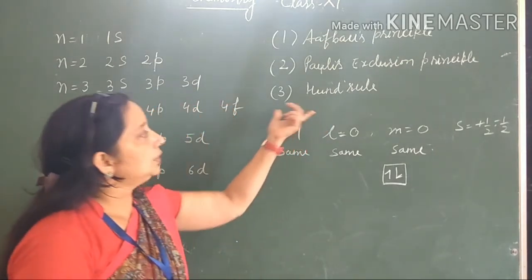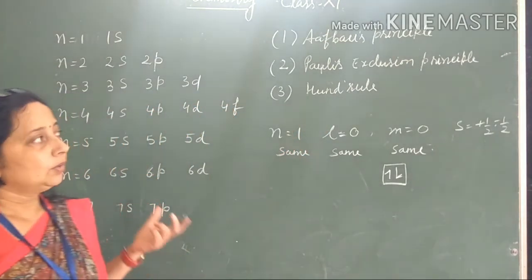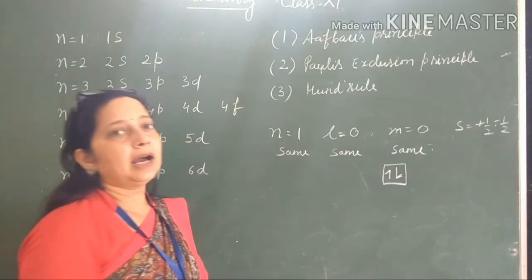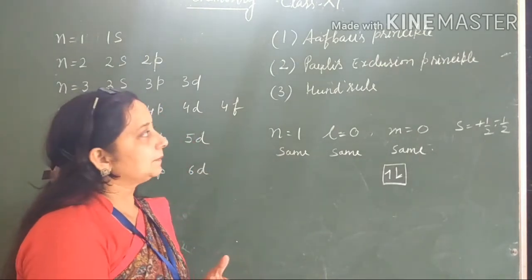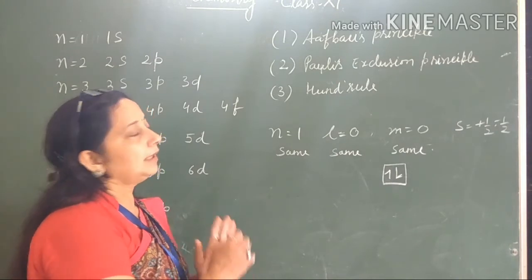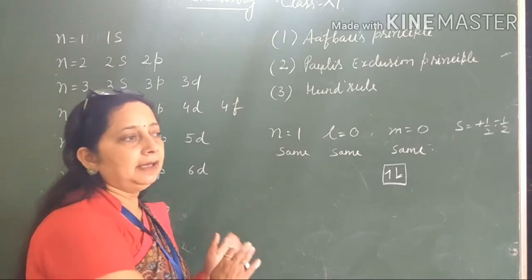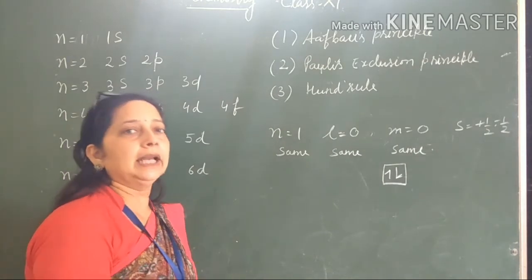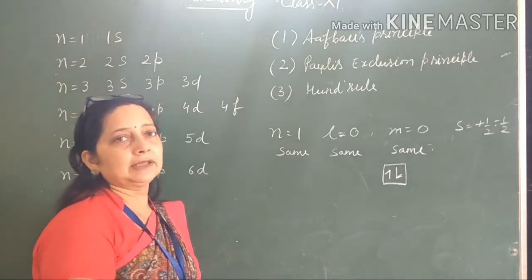Now we see Hund's rule. What is Hund's rule? According to Hund's rule, electrons are added in orbitals first singly, and they fill all the orbitals with a single electron. After that, pairing of electrons will start.